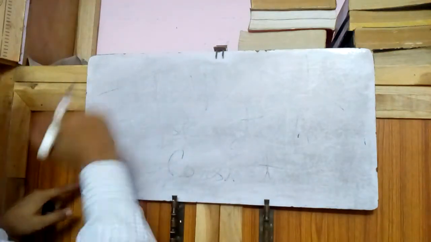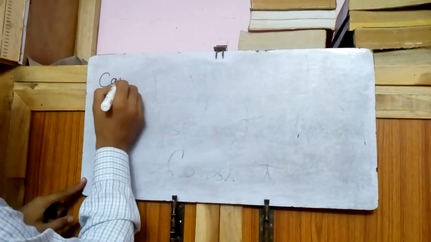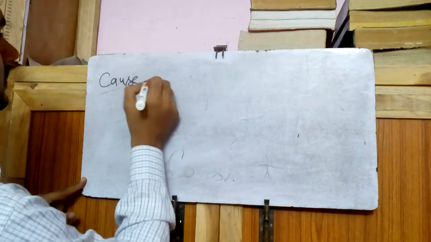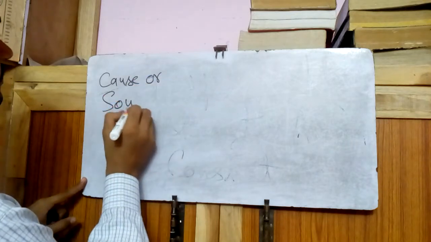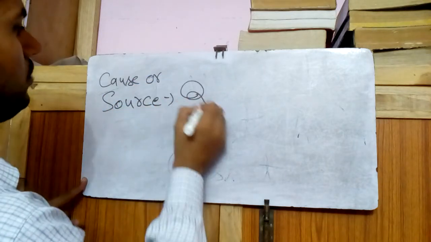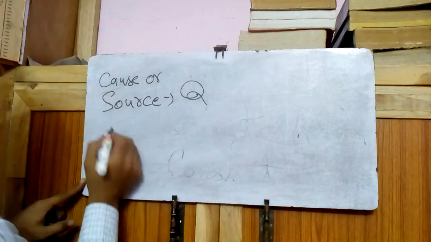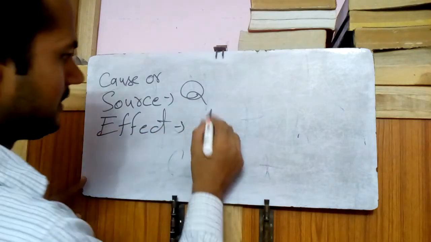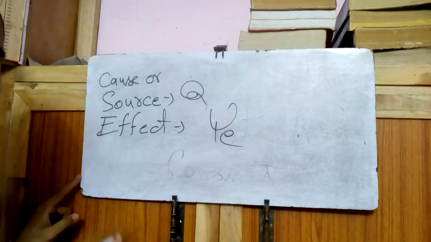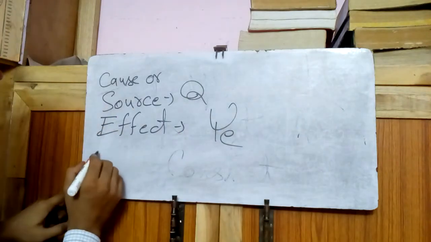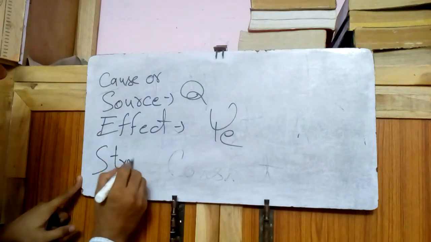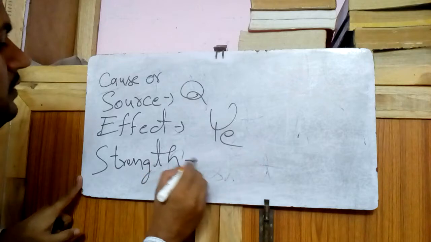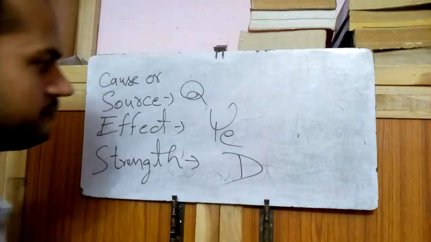So in our case, if I am considering cause or source is q coulomb charge, then what will be the effect? Effect will be electric flux coming out from the source, right? And what will be the strength? Strength will be electric flux density D, right?